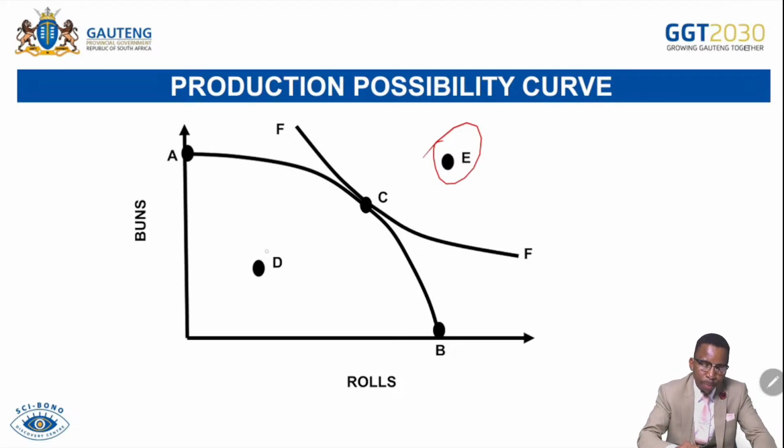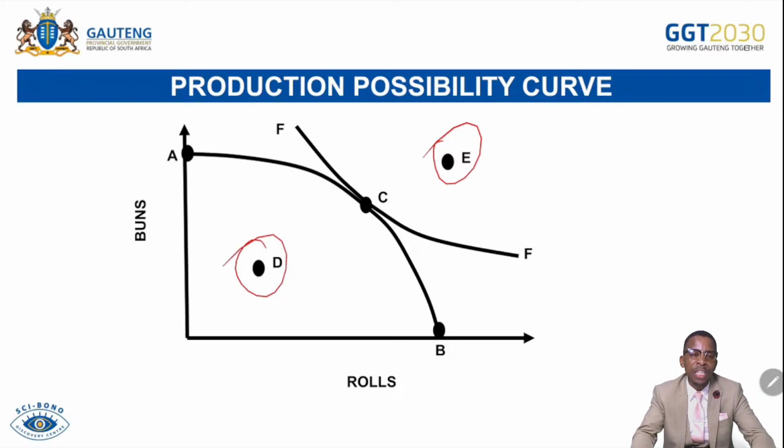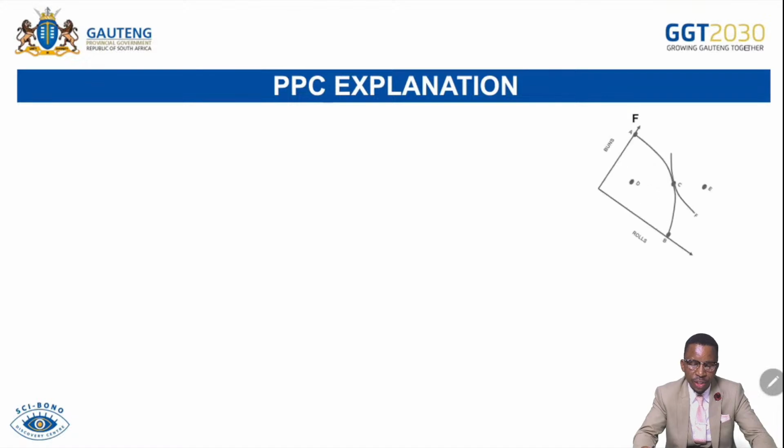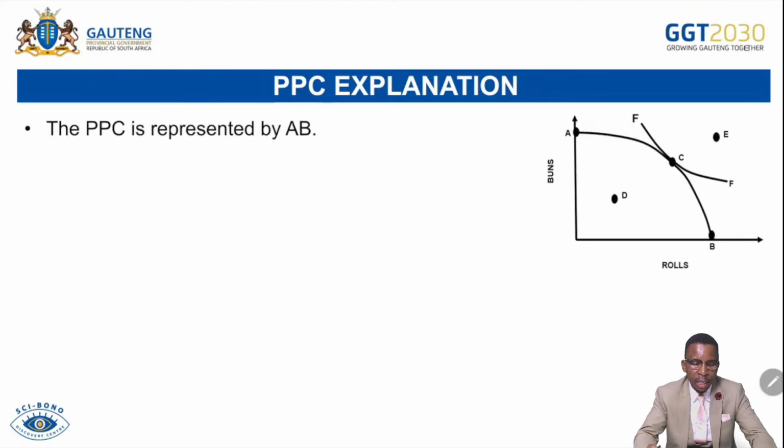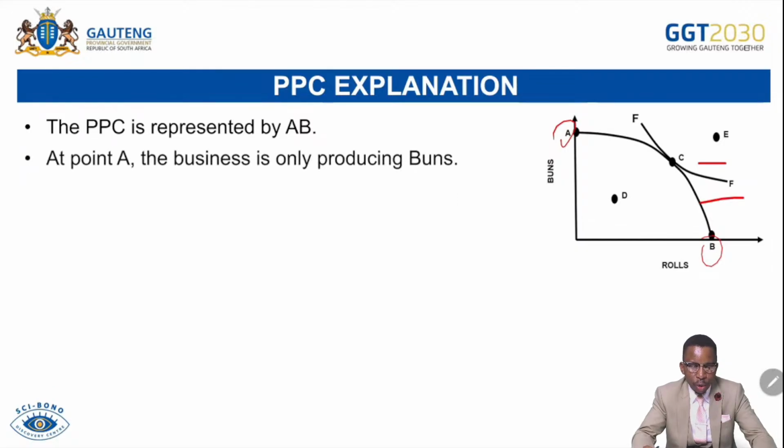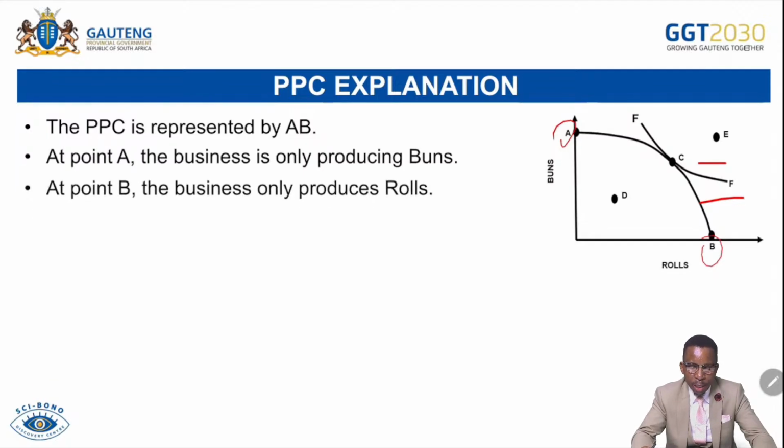So let's start. The point inside the PPC is allocative and productive inefficient because we have enough resources to produce, but we are producing relatively less in this situation. All points along the PPC indicate that we are productive efficient. However, the point that is mainly allocative efficient is point C because it is tangent to the indifference curve. So let's check the graph explanation. The PPC represents AB. At point A, the business is only producing buns. And at B, rolls are produced.